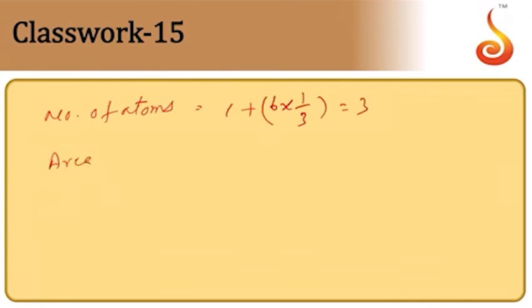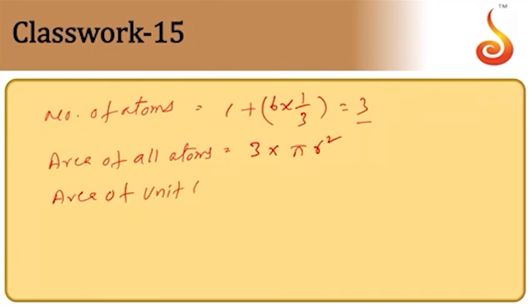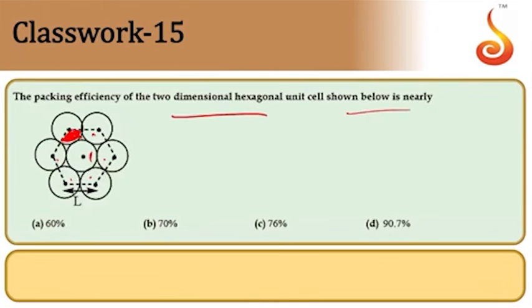Then the area of all atoms. Now each atom is a circle for us. There are 3 circles here. So 3 into pi r square. Then comes the area of the unit cell. The area of the unit cell is the internal area. Suppose when you join these two, we get an equilateral triangle. Like this you are going to get 6 triangles here. So the area of this equilateral triangle into 6 will give us the area of the entire unit cell.